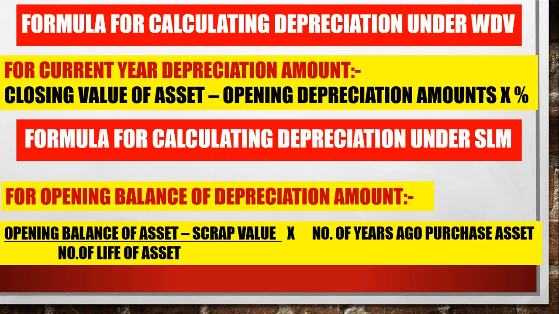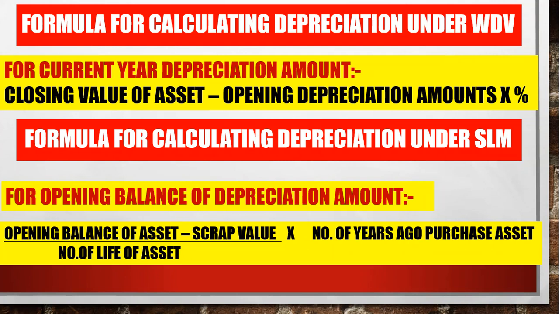If you want to know the depreciation amount for the current year in the WDV method, simply take the closing value of your asset for the last year, the closing balance, less the opening WDV amount, that is, how much depreciation you have charged till now, and multiply with the percentage you have given for the asset.